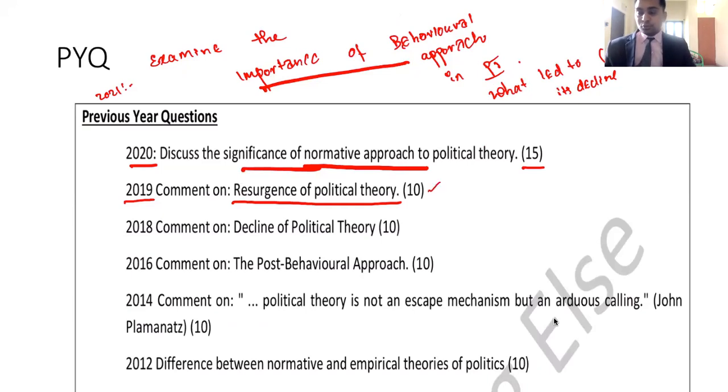They are asking not about approaches, they are asking about how the subject has evolved over a period of time. Now see, decline of political theory in 2018, which means after this decline only resurgence happened. So political theory started at some place, it went down and then it resurged, right? Which means what led to the decline and what led to the resurgence. This is what they are asking in these two questions.